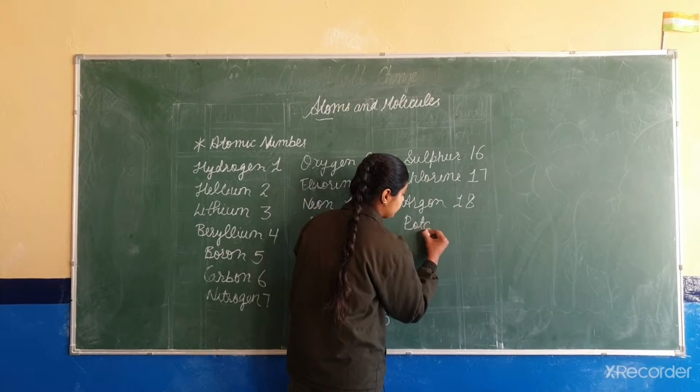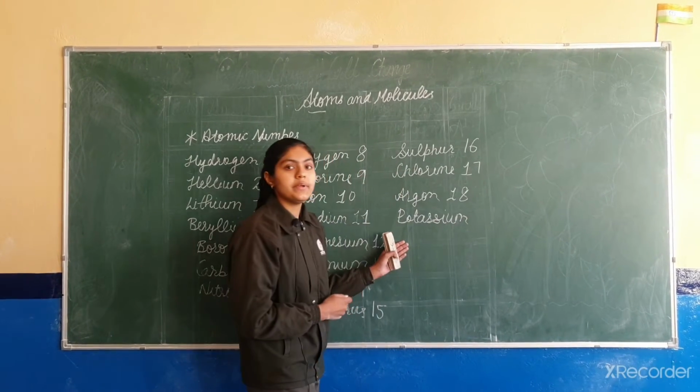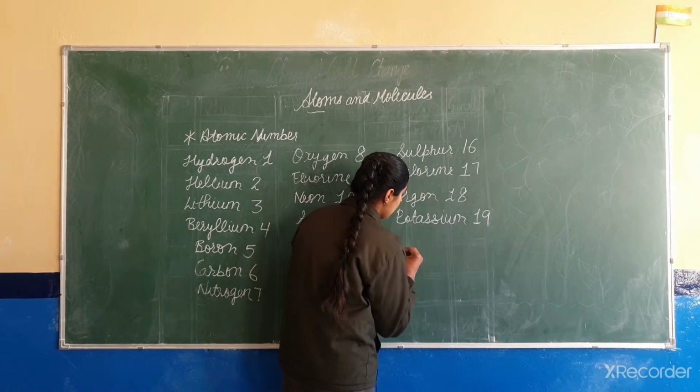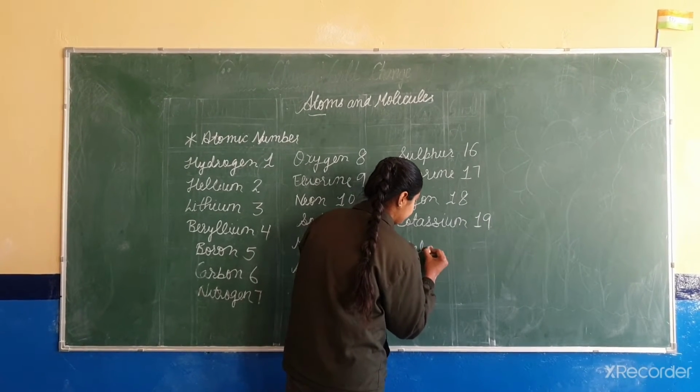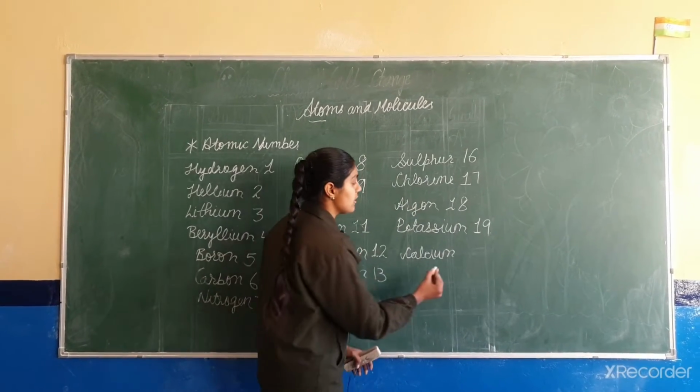Potassium. The atomic number of potassium is 19. Next is calcium. The atomic number of calcium is 20.